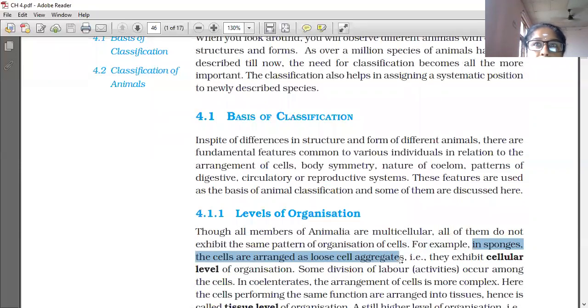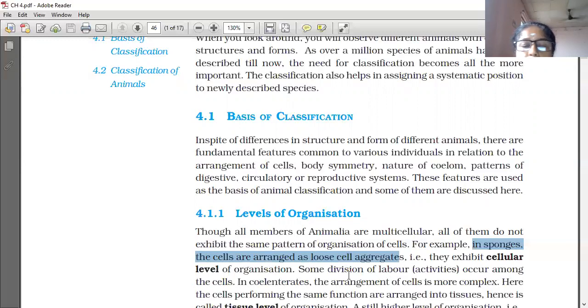It is not converted into tissue. Cells are arranged like that as loose aggregates. So we can say that sponges exhibit cellular level of organization. Why are we saying that in sponges it is the cellular level only? Because the lowest level of organization is cellular organization. In sponges, the cells are arranged as loose cell aggregates, that is, they exhibit cellular level of organization.